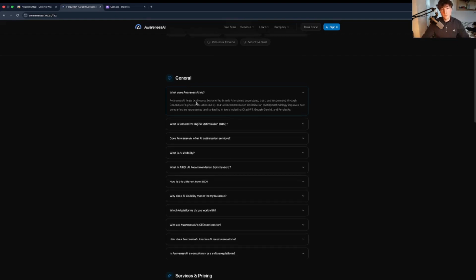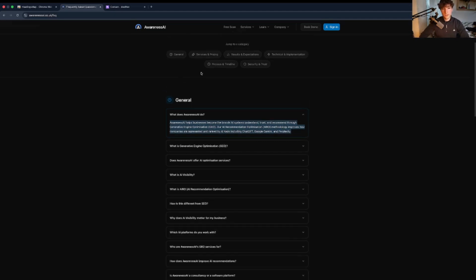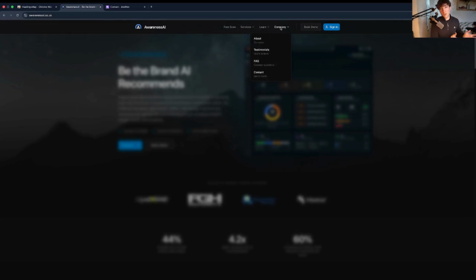So, what does AwarenessAI do? What we have done here is that another really important part of AI optimization is to have consistent descriptions across all your platforms. So what we do here is highlighted, and this is the same as you can see on the hero page here. Because consistency for AI models is trust. If you have different descriptions everywhere, how does it know which one to use, and how does it know how to describe your company? It struggles. And going back to a previous point, AI always likes to be efficient.